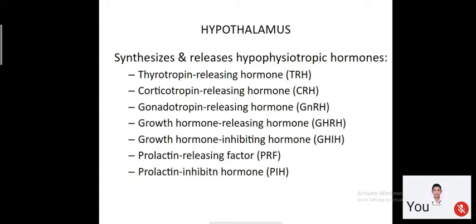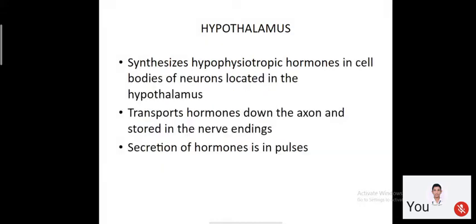Now, if you see hypothalamus, it synthesizes and releases various hypophysiotropic hormones, means trophic hormones, which go and act on pituitary gland and result in secretion of various types of hormone from the pituitary gland, like TRH, CRH, GnRH, GHRH, PRH. So they act on pituitary gland.